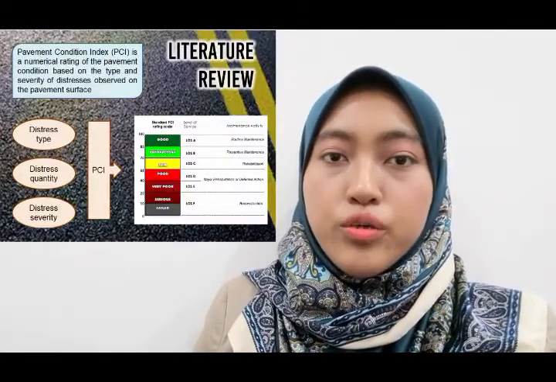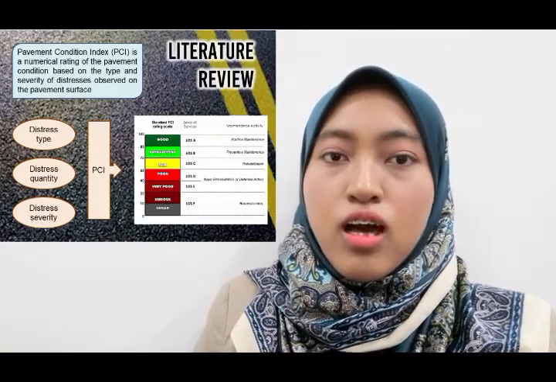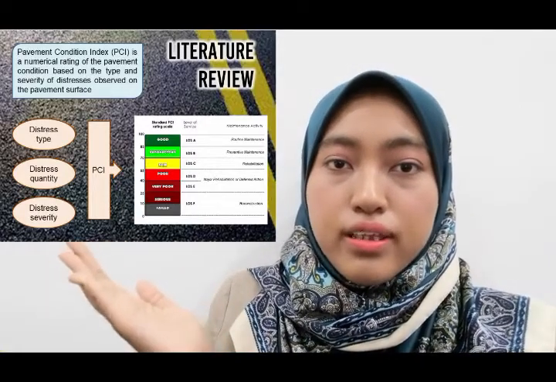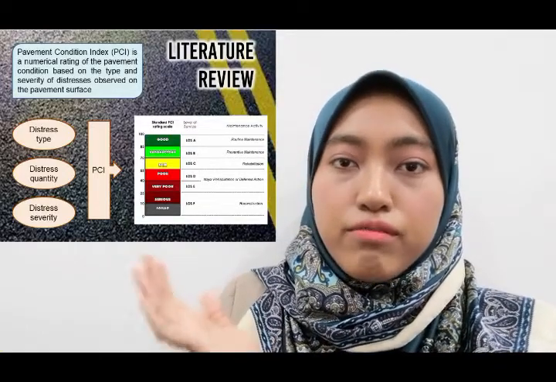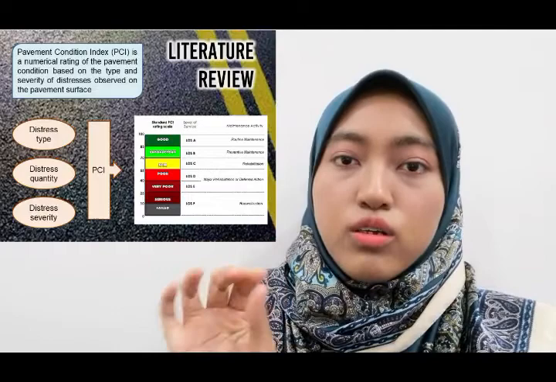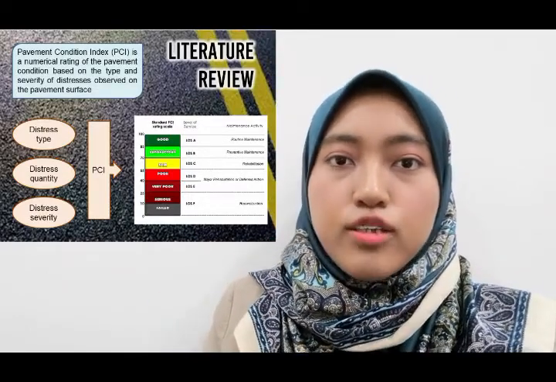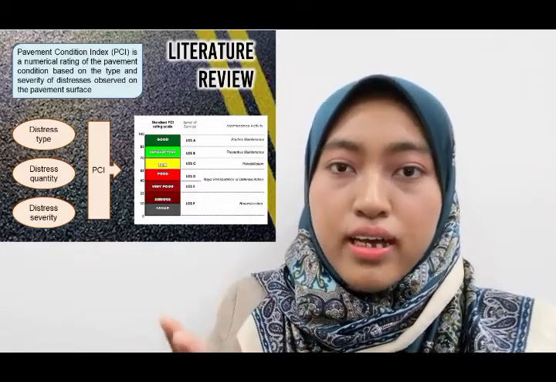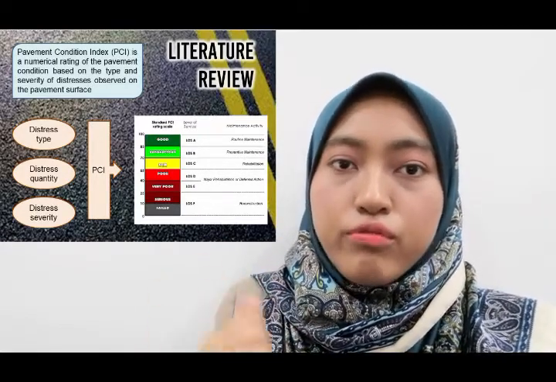Next, for literature review, Pavement Condition Index is a numerical rating of pavement condition based on the type and severity of distress observed on the pavement surface. The figure shows the PCI rating scales and the corresponding level of service and maintenance activity. PCI levels are between 0 to 100, where 0 is the worst and 100 is the best possible condition. To calculate the PCI value, we must have distress data, which consists of distress type, quantity and severity. It can be assessed by visual inspection of the road.